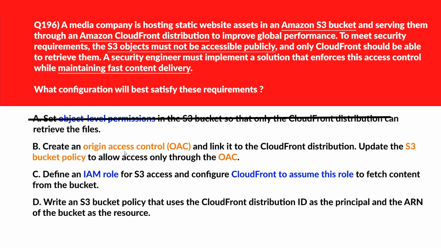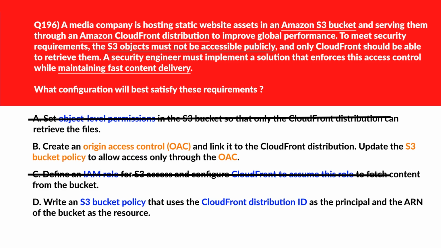Option B says origin access control, that is OAC. OAC enables secure access from CloudFront to S3 and supports signed request with enforced bucket policies. We'll keep it. Now let's move to C. Option C, if you look, CloudFront cannot assume IAM roles. Access should be controlled via origin access mechanism. So what is that? Option B, right? So for now, let's reject option C.